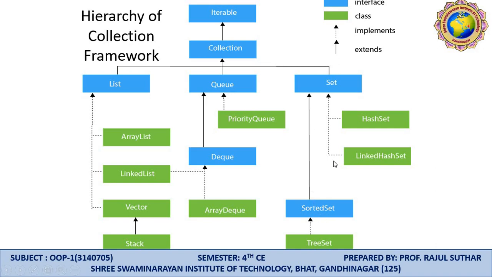In the same way for set, there are two types of set, hash set and linked hash set, as well as sorted set, which is covered by tree set. So this is the class and this is the interface. Tree set implements the sorted set interface.